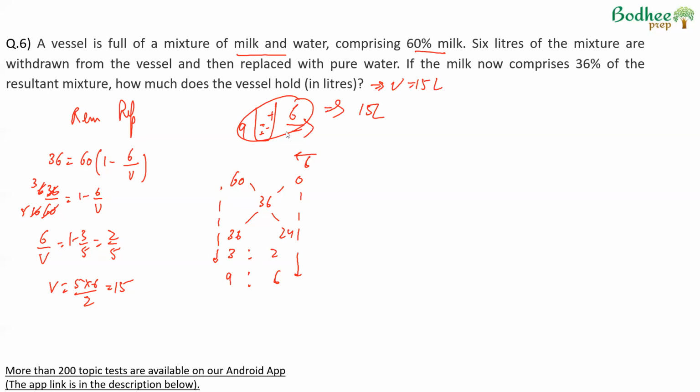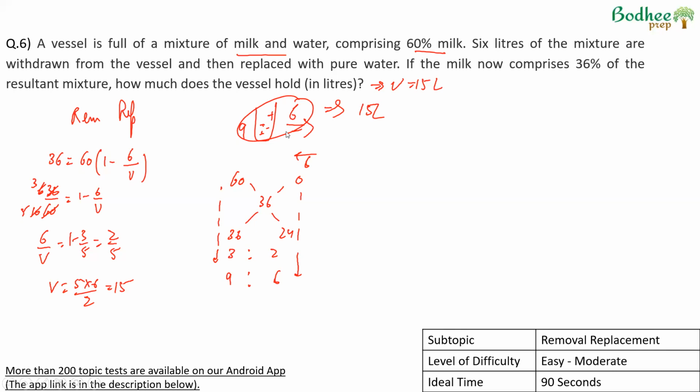In any case, the question should not take too much time to be solved. If removal, replacement, and mixture is something that we're comfortable with, it is a question that can be solved easily within 90 odd seconds, easy to moderate level, probably a question that should be done in a time test.